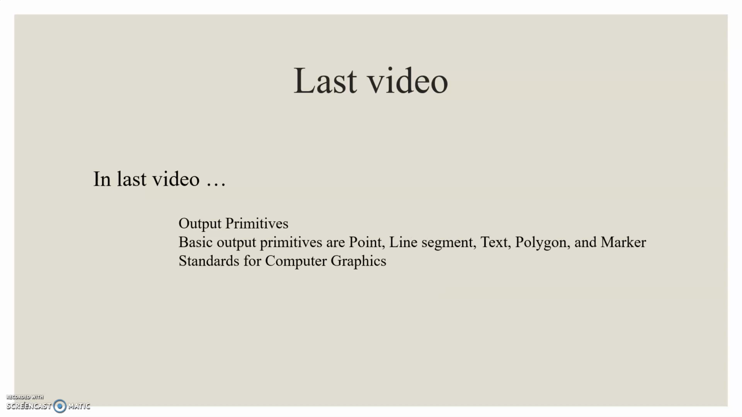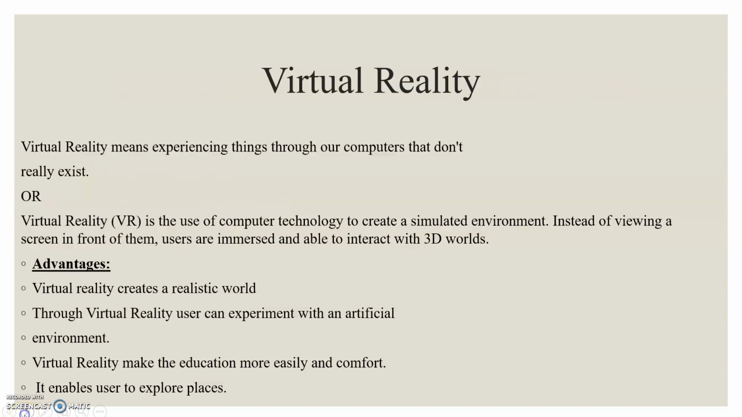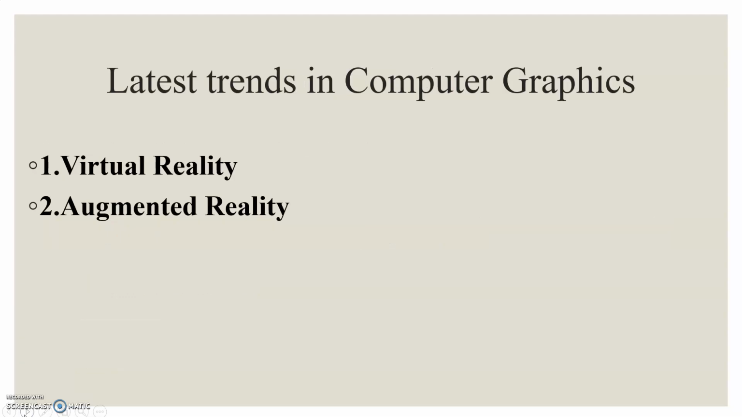In the last video, we studied some output primitives. Basic output primitives are point, line segment, text, polygon and marker. And we also studied some standards for computer graphics. Then let's start with today's topic, that is the latest trends in computer graphics.